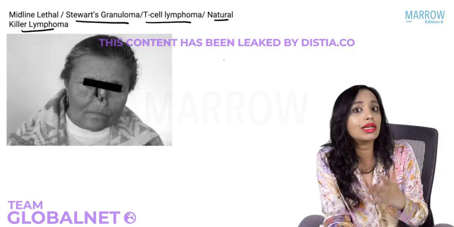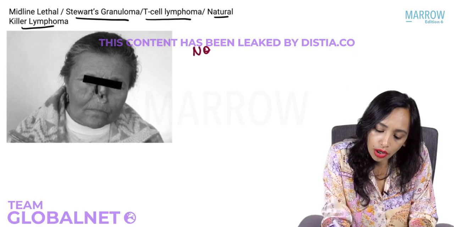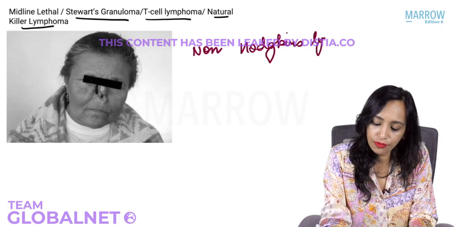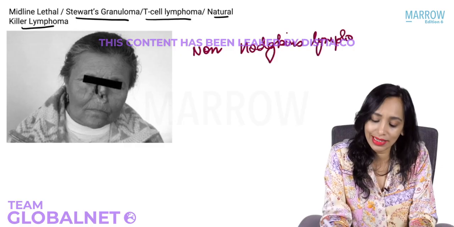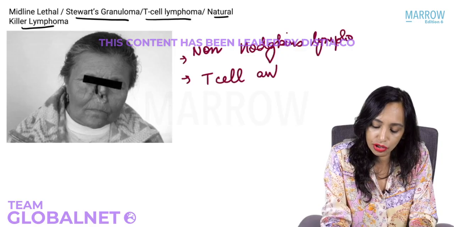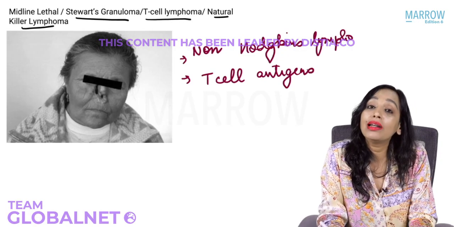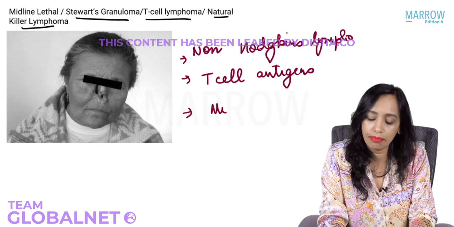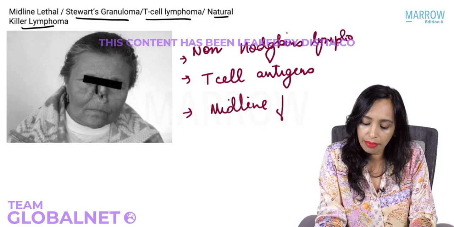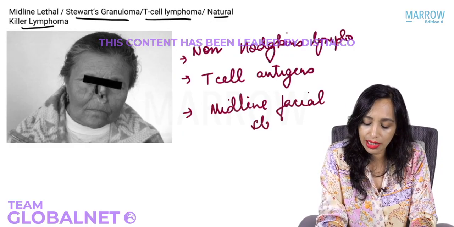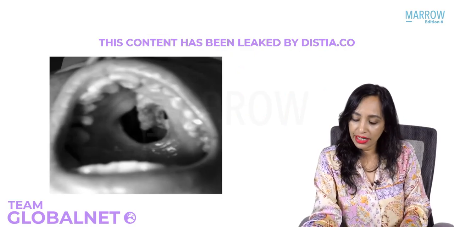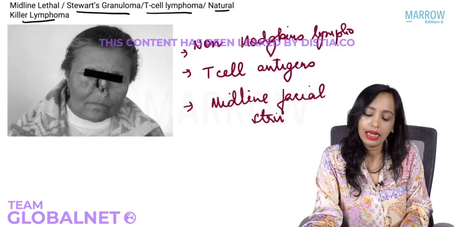So yes, this is a lymphoma. This is a non-Hodgkin's lymphoma and it expresses T-cell antigens. And yes, it is known as midline lethal because it involves the midline structures of the face, the mid-facial structures, which means it will involve the nose, it will involve the palate. So that is why it is known as midline lethal granuloma.